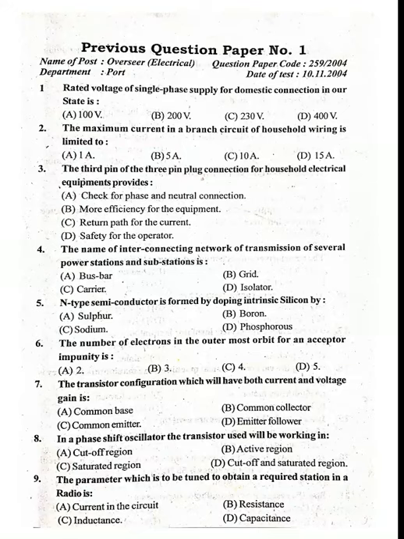The parameter which is to be tuned to obtain a required station in a radio is... Which parameter do we tune to get a required station in a radio? Yes, capacitance. We adjust capacitance to obtain the required station in a radio.